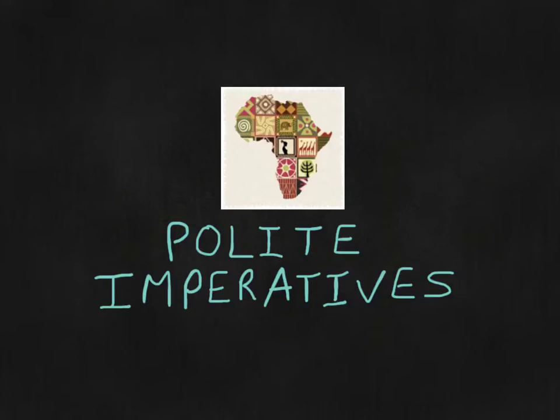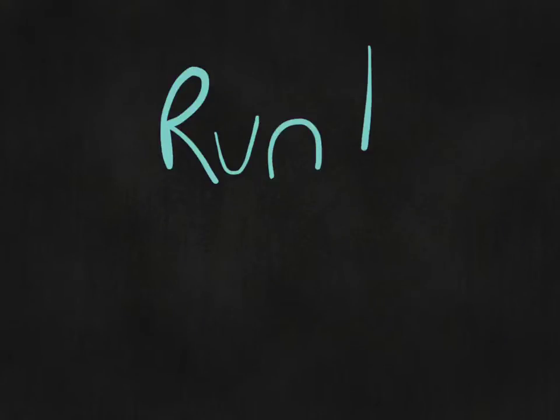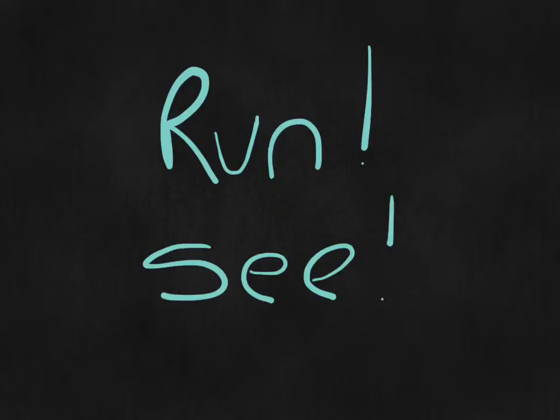In my last video, I talked about direct imperatives. This video, I'm going to talk about polite imperatives. Now, if you remember, imperatives are an order. So, for example, run is a direct order, or see, or go. So those are all direct imperatives.